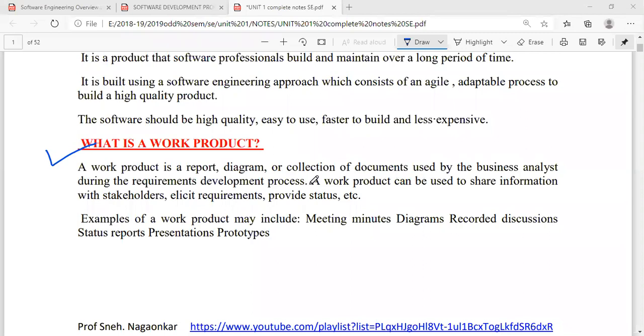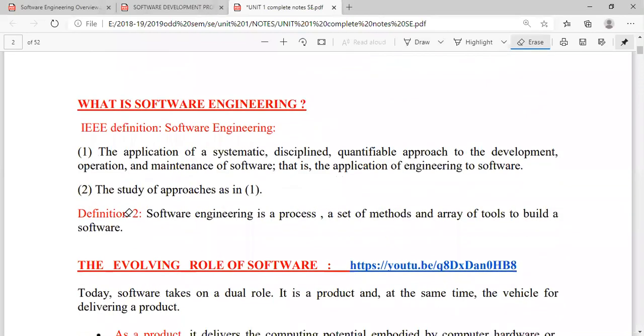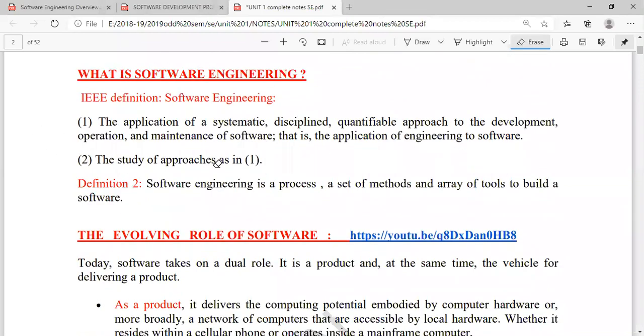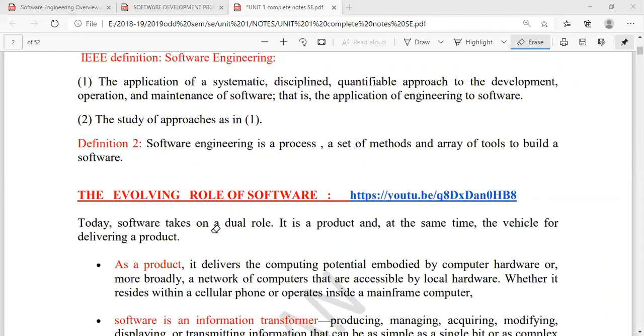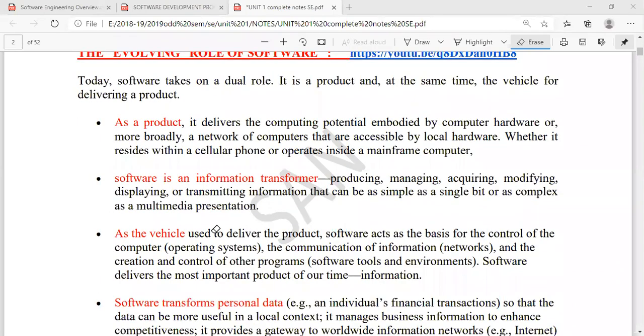Right? So see, your work product, it not only includes the software, but it also includes the activities that are carried out during the software development. Right? Hope you followed it. Then these are the things which already I have told you. So this is a 2 marks question you can refer for what is a software engineering, right? Then further you can see evolving role of a software. So this is the thing which we will see, right?